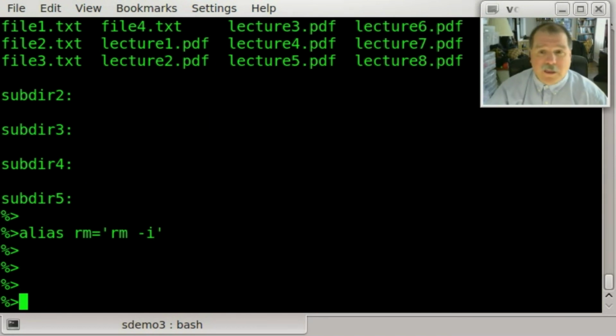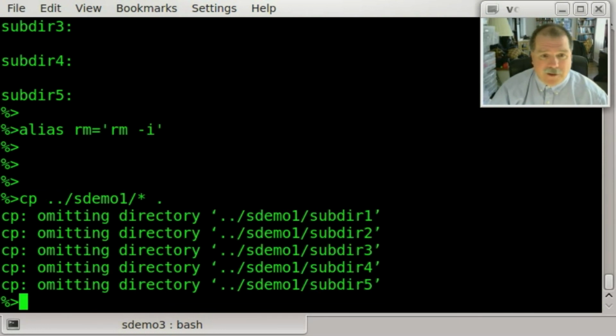All right, third important lesson to draw from this mistake, which I illustrated on purpose here for you, always keep a backup. In this case, I have a backup. Let me copy in another directory that I had already prepared here, sdemo1. I'll just copy all of my files. I'll use a wildcard for that, and I'll copy them here. All right, and it did it.